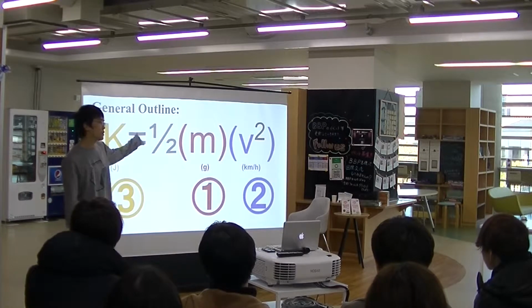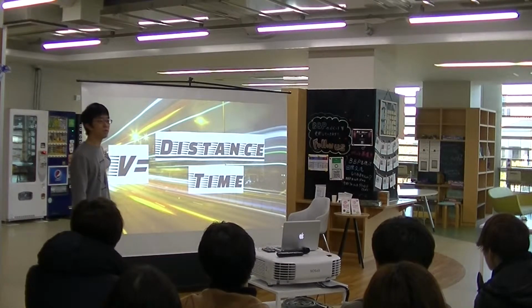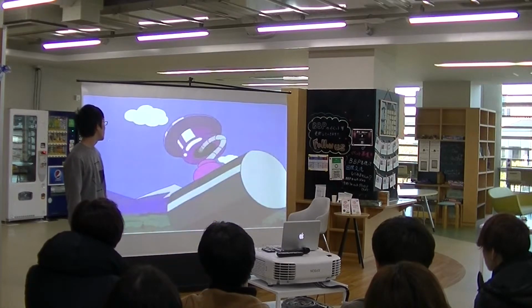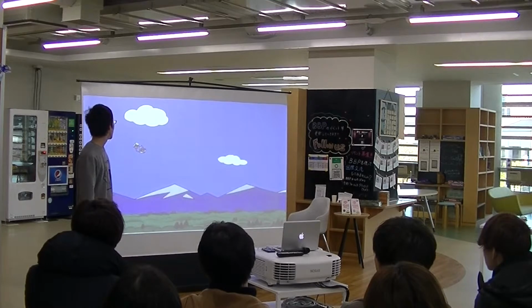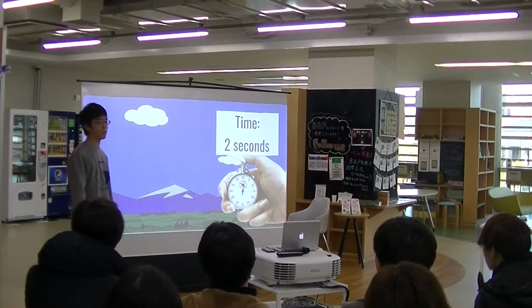We found out the mass, so we need to find out the velocity here. So what's velocity? As you know from elementary school, it's equal to distance over time. So I'm going to find these factors out. Firstly, looking into the time by measuring the clip with a stopwatch, I found out that the time is equal to 2 seconds.